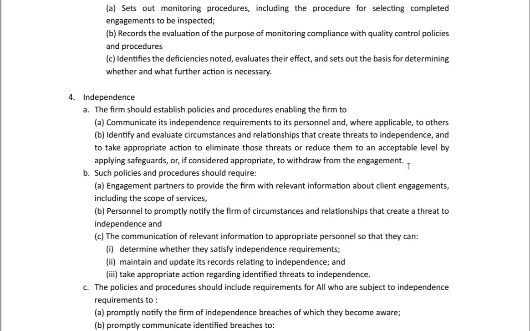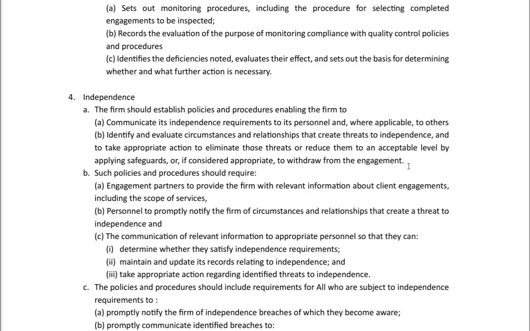This point, independence, is important apart from the six elements, hence covered in SQC 1, and very much important. You will also get reference to it when you are doing SRS, SRE standards as well. Okay, continuing further on independence.